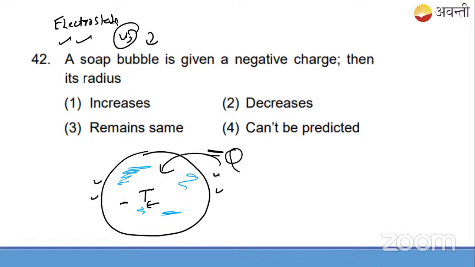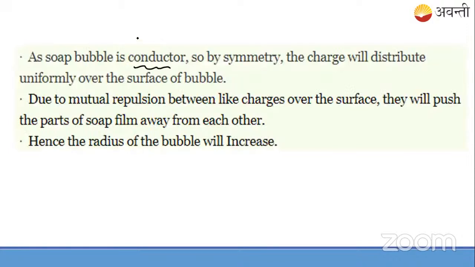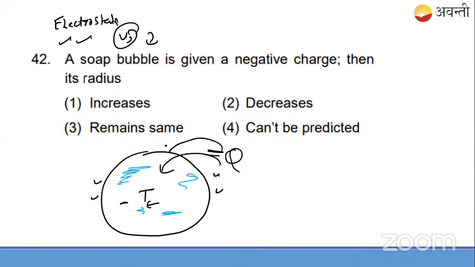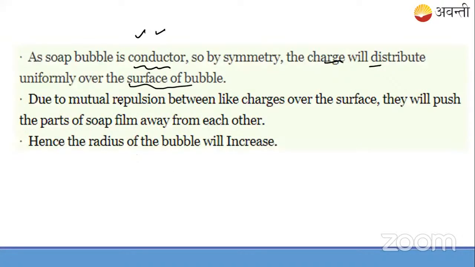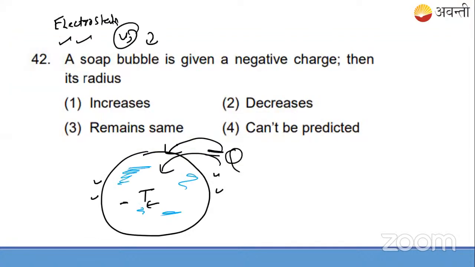Okay, I am giving you this question as homework. Let me give you a hint for this. Hint is this. Soap bubble is a conductor. Remember, it's a conductor, meaning it allows the flow of charges through it. So by symmetry, charge will be distributed uniformly over the surface of the bubble. As you are giving the negative charge to this soap bubble, the charges will get uniformly distributed throughout the sphere. Due to the mutual repulsion between the charges over the surface, the electrons will push the soap film away from each other. Mutual repulsion, why? Because they are negative charges. So the radius of the bubble will increase. The answer says this: the radius of the bubble will increase.